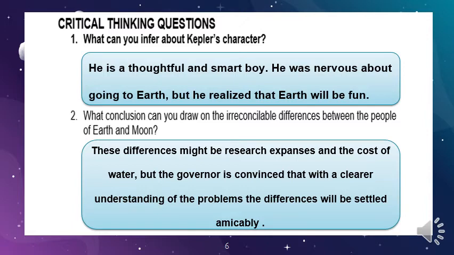The governor thinks that when he conveys his opinions and talks about the problems of the people on the moon to the people on Earth, everybody is going to understand these differences, and they will be settled amicably, which means in a friendly way, or they will find a compromise solution.